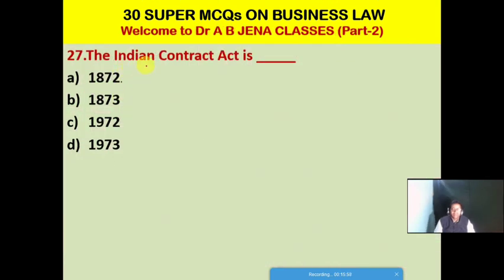Next MCQ: the Indian Contract Act is of which year? A. 1872, B. 1873, C. 1972, D. 1973. Friends, A is the right option for this MCQ. The Indian Contract Act is 1872. So A is the right option.